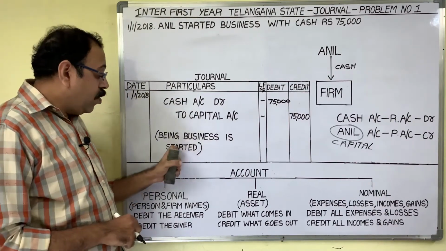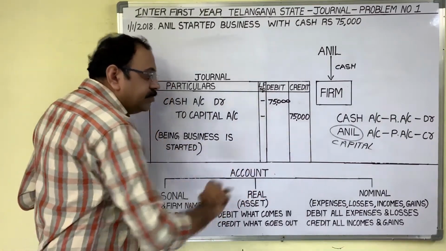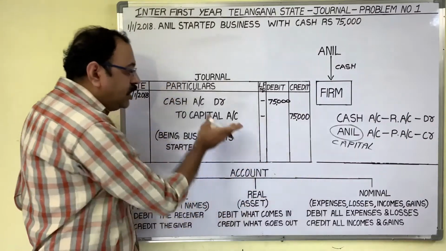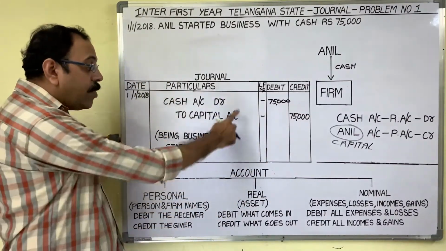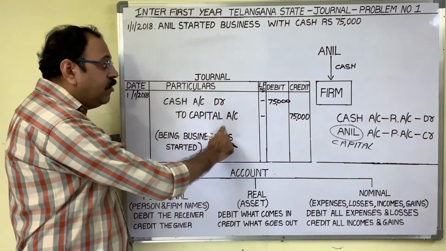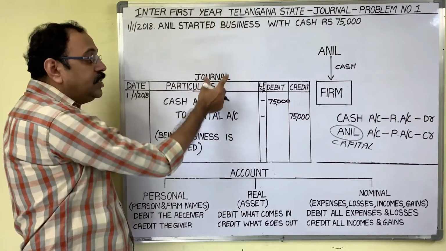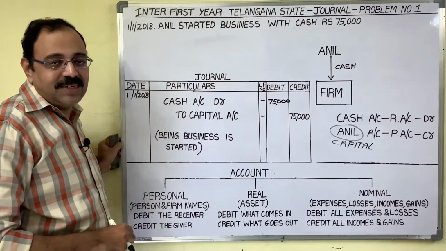Okay. Now after writing this narration, you have to draw a line from here to here. Okay. So this is called a journal entry. In the form of journal entries, we have to record monetary business transactions in the journal book. Now let us see the second transaction.